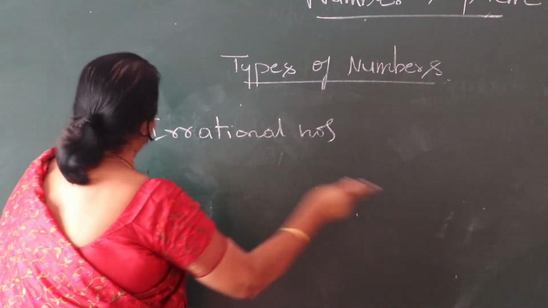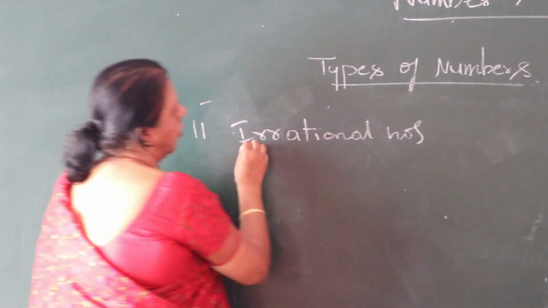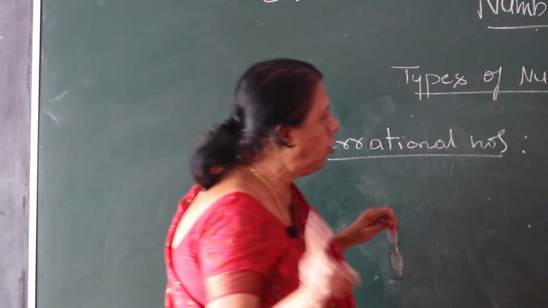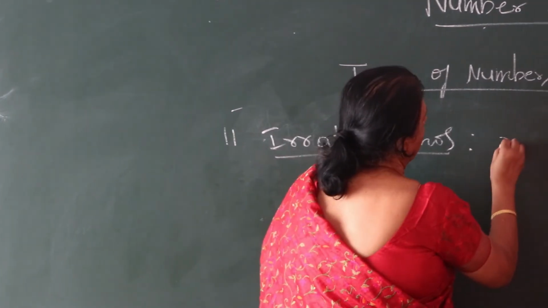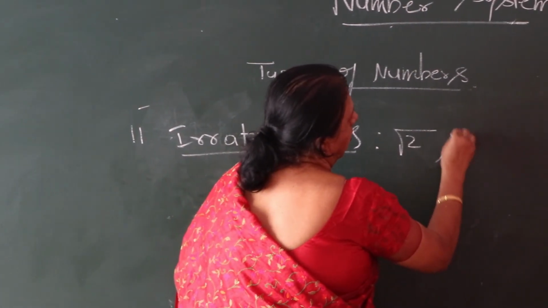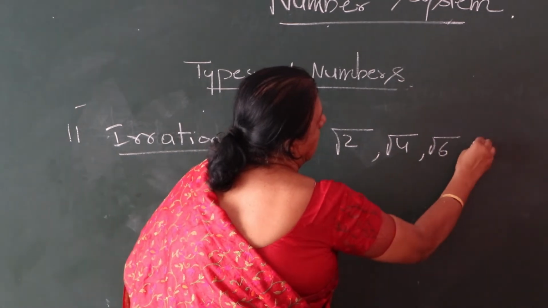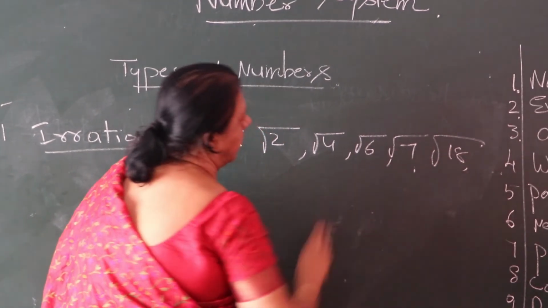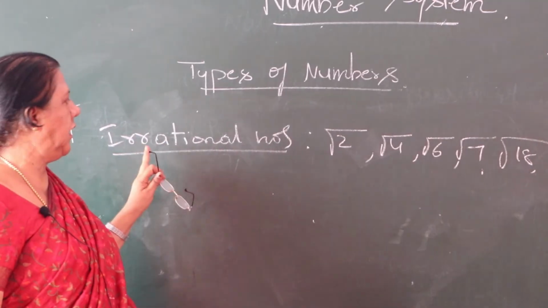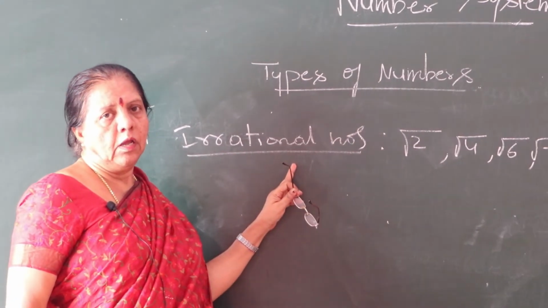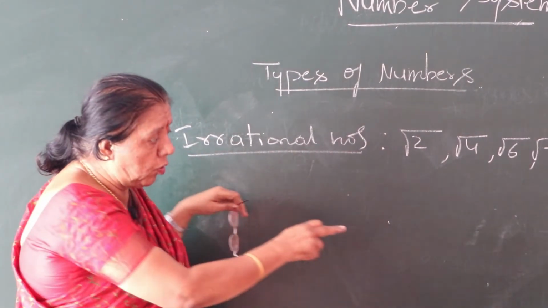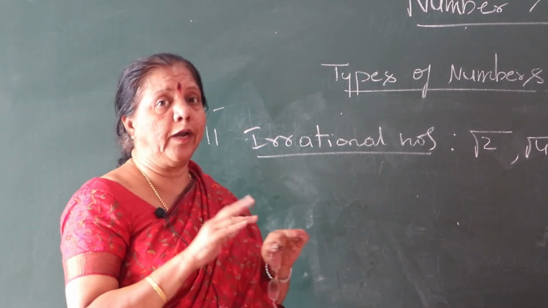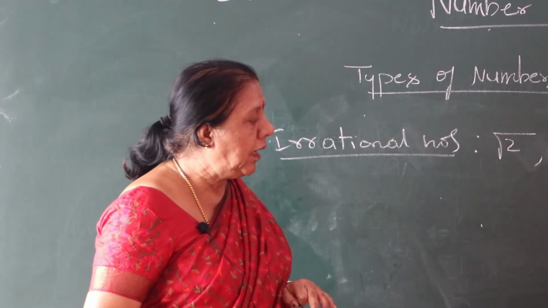Rational numbers you have learnt. Next, irrational numbers. What do you mean by irrational numbers? The numbers which have a root. You have already studied 2 root, 4 root, 6 root, 7 root, 18 root. Numbers in this form we call irrational numbers. Now we go for real numbers, because these two included together we call real numbers.